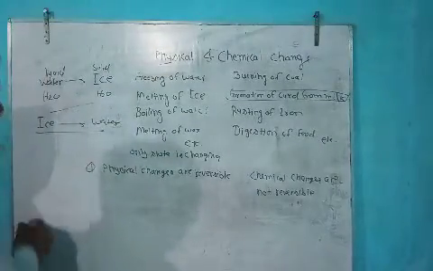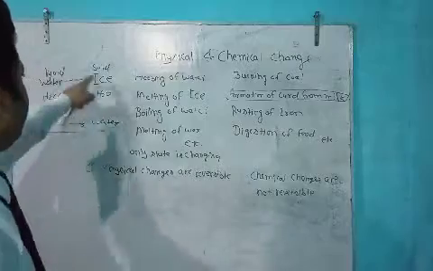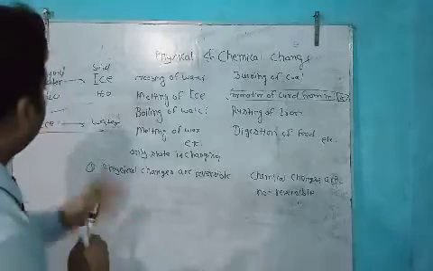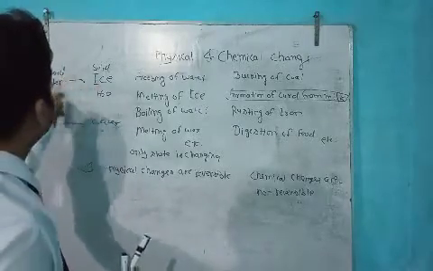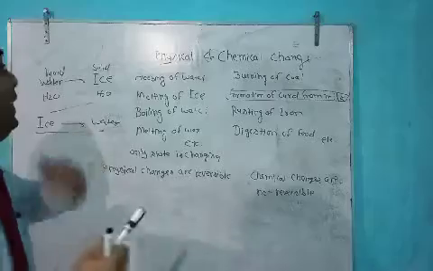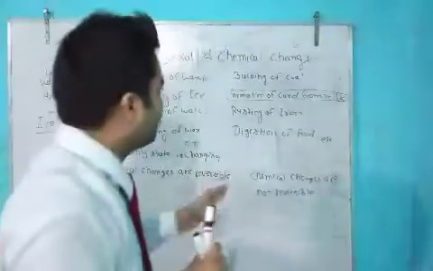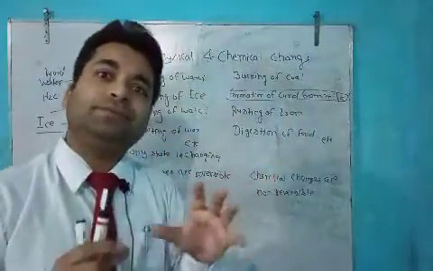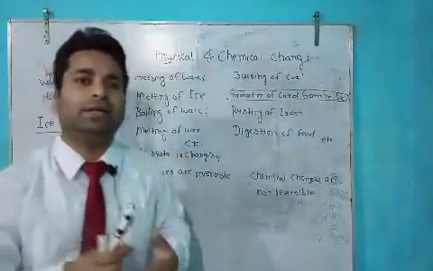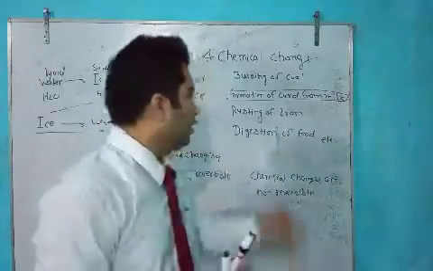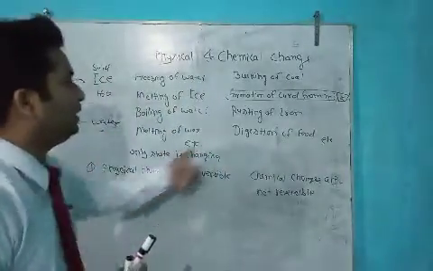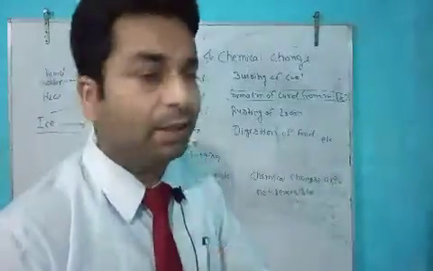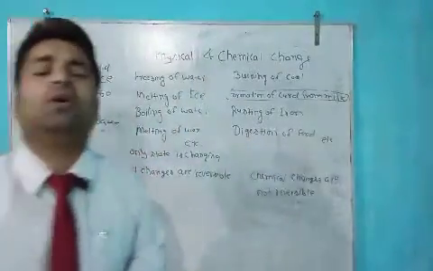This is the first characteristic. We can get water from ice, and ice from water. If we make ice from water, we can also get water from ice. But if I change milk into curd, then once curd is formed, we cannot get the milk back from curd. So this is the physical change, and this is the chemical change. Physical change is reversible because the reactant can be obtained, but chemical change is not reversible.